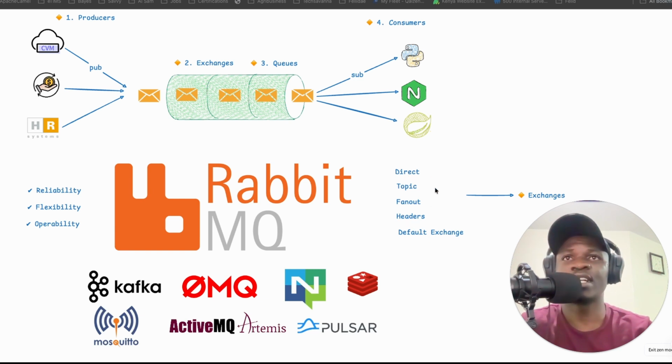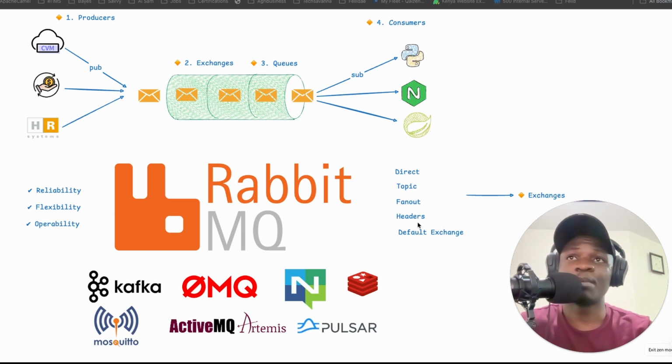Like the first one here, direct message, which means you're just routing to an exact key. Let's say I'm publishing one message which needs to go to this Node service, or maybe I'm publishing from an HR system, one packet that just needs to be consumed by this Python service that does this particular function. So you can just do a direct message into that service.